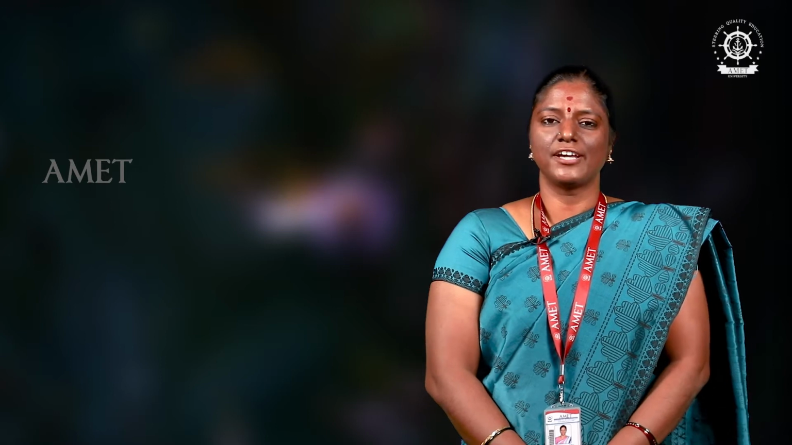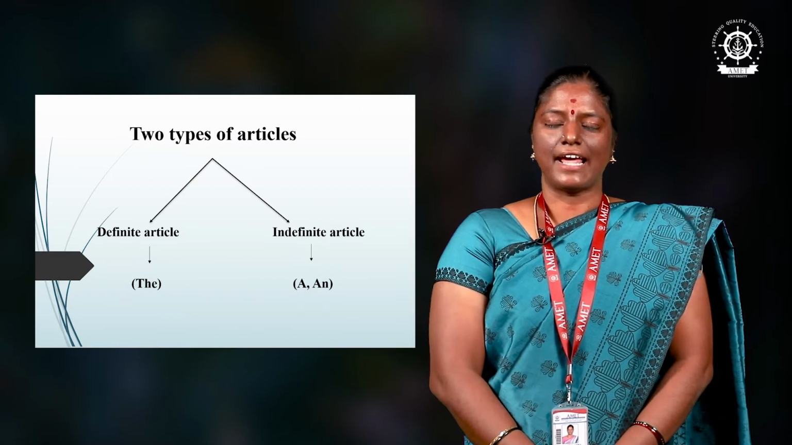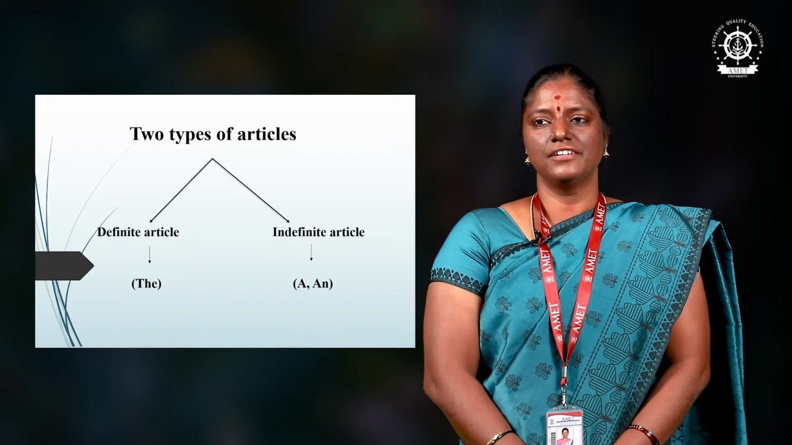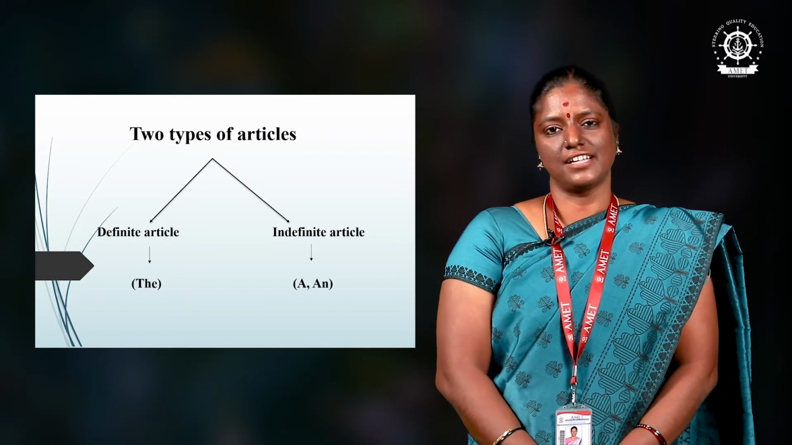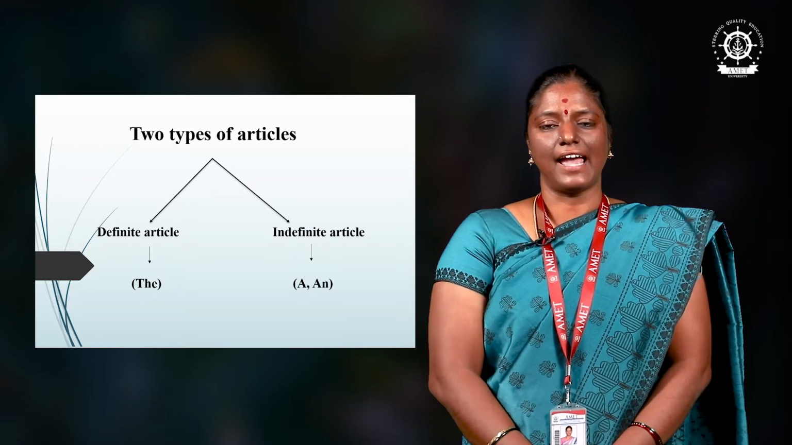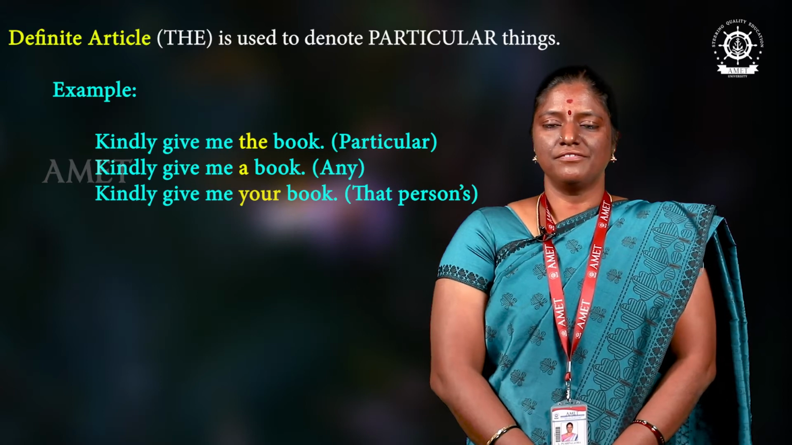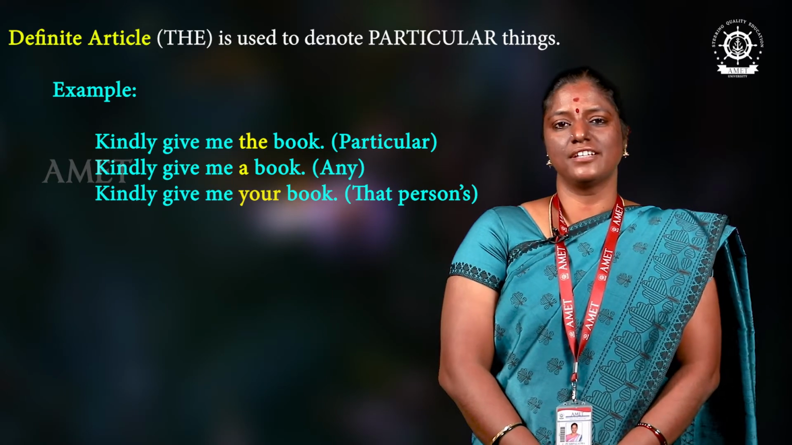In this module, we are going to learn the topic articles. There are two types of articles in our language. They are definite article and indefinite article. The comes under definite article. A and an come under indefinite article. Definite article the is used to denote particular thing.